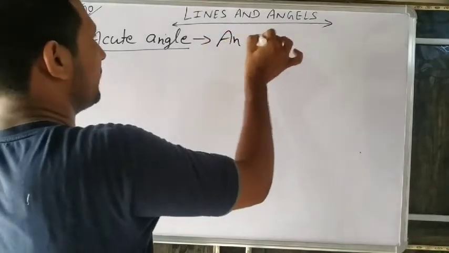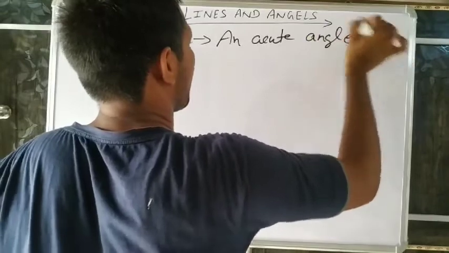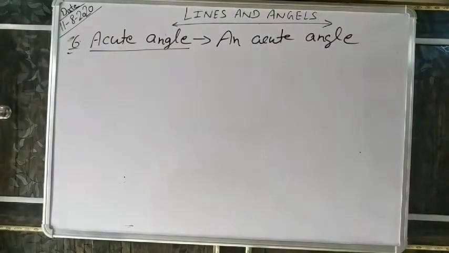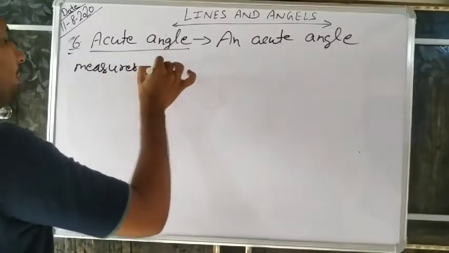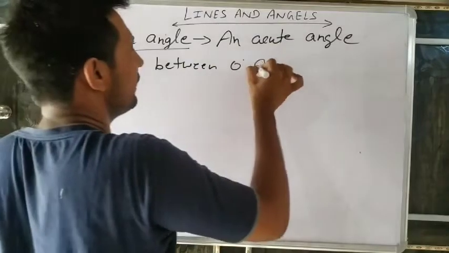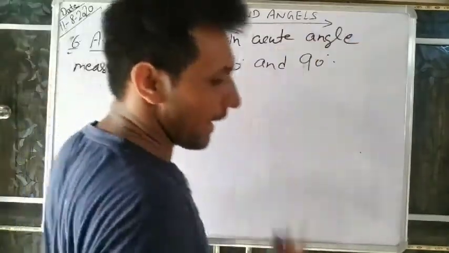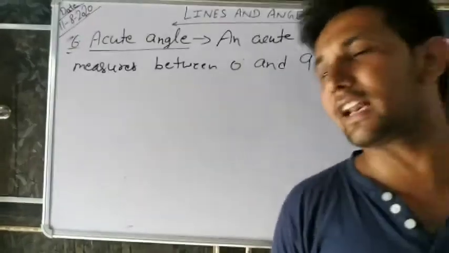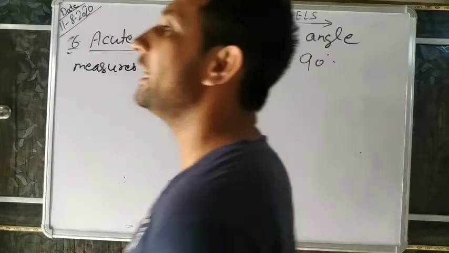An acute angle measures between 0 degrees and 90 degrees. It means an angle which is greater than 0 degrees but less than 90 degrees is called an acute angle.